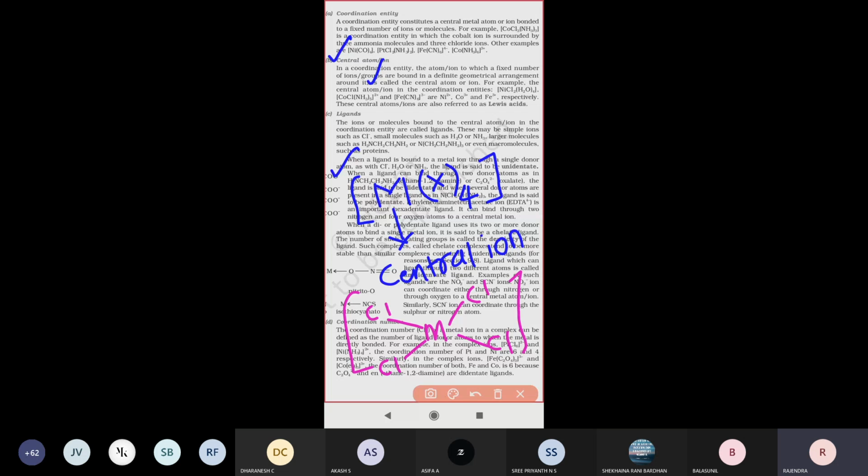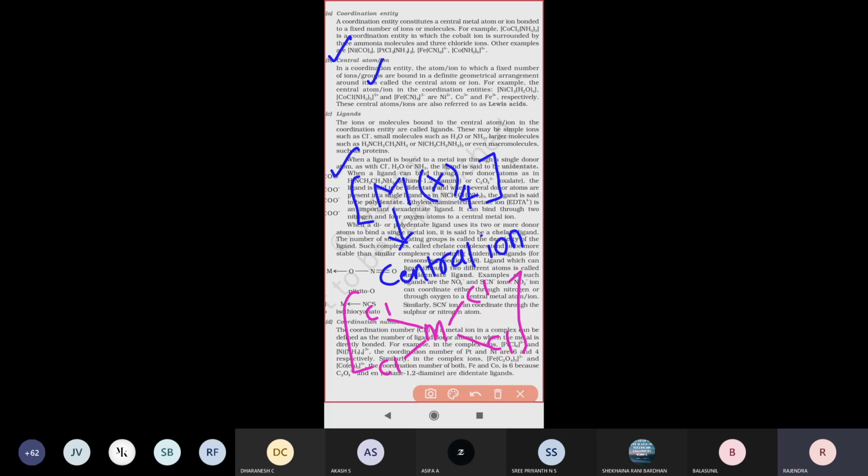Just once again, see the definition. In a coordination entity, the atom or ion to which a fixed number of ions or groups are bound in a definite geometrical arrangement around it is called the central atom or ion.